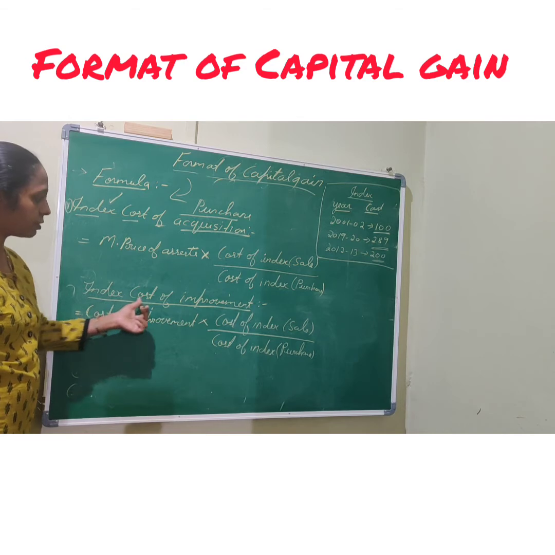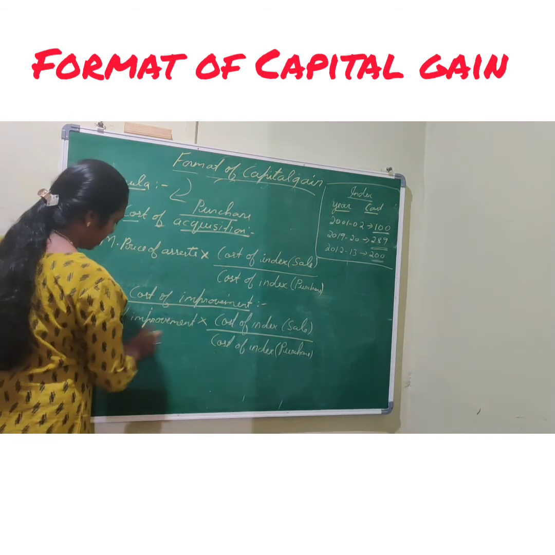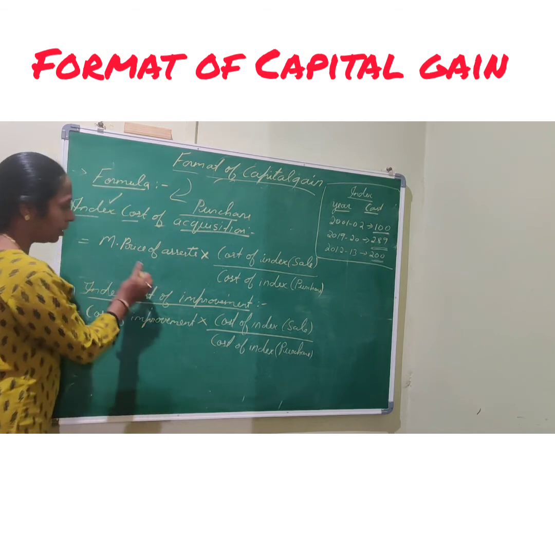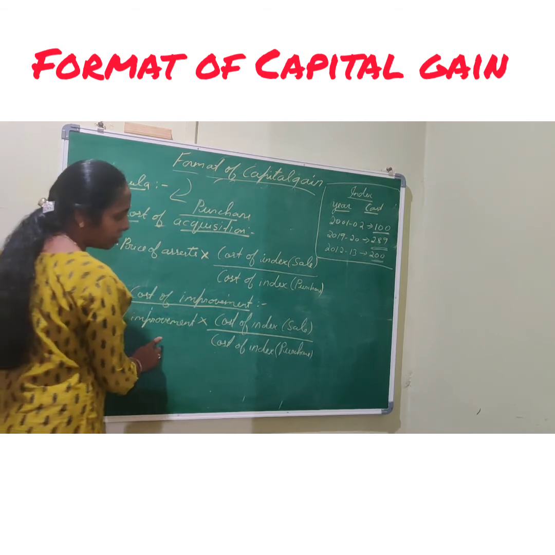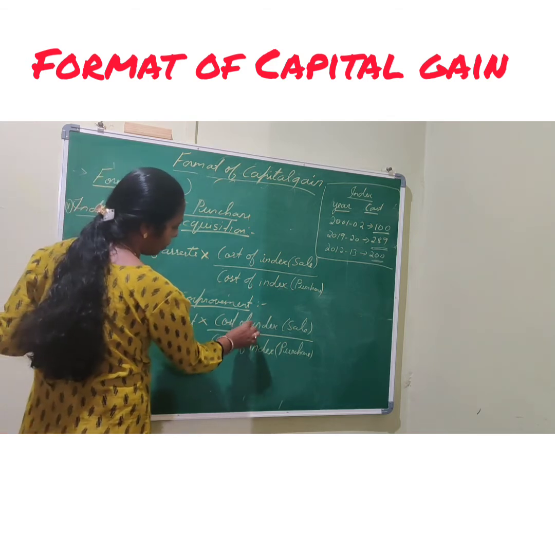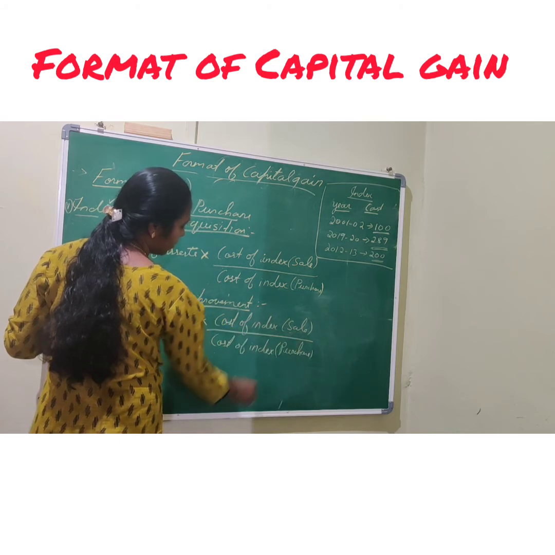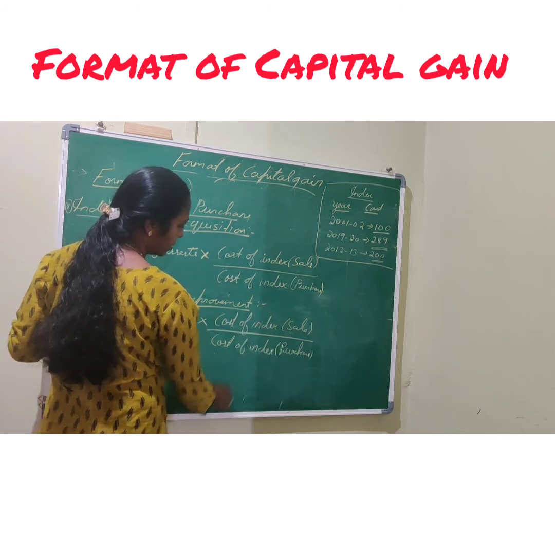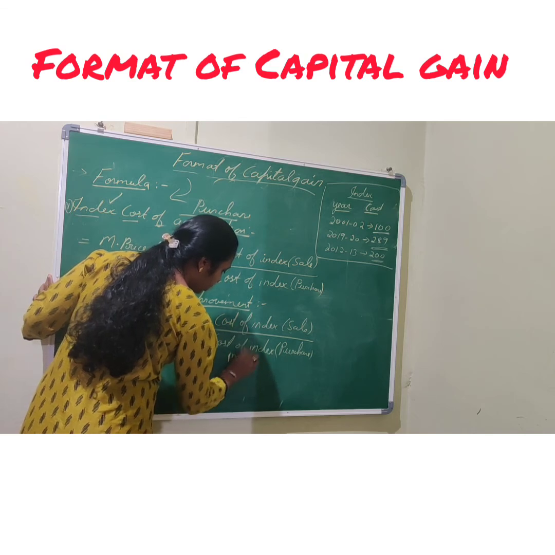Then next is index cost of improvement. Again, one formula is there. Here I write cost of improvement, here I have written market price of asset, and here it is index cost of improvement. This amount is given in the problem. Then cost of index, again the same: sale, when we have sold, and cost of index here I have to take regarding improvement.